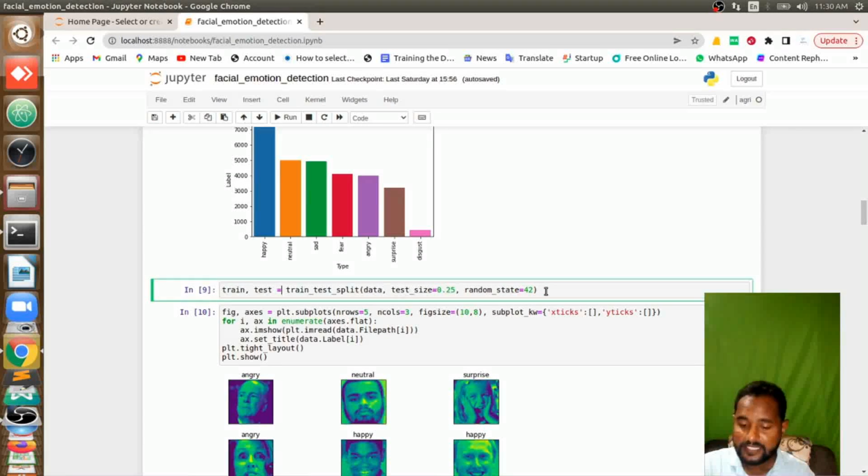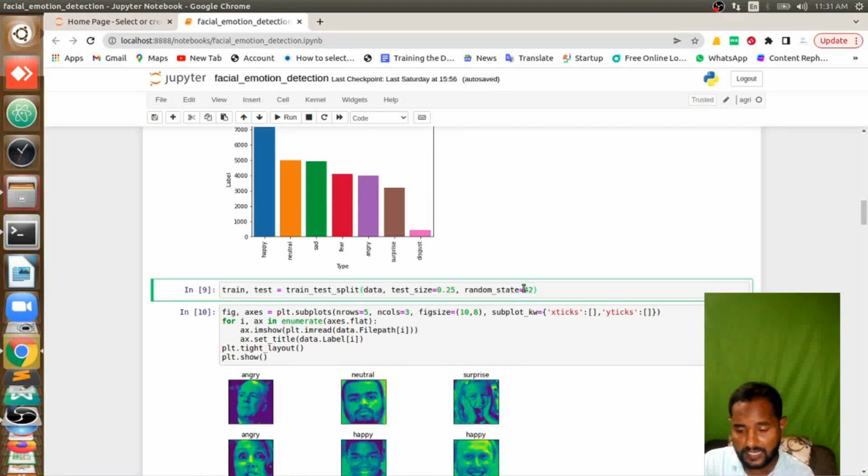Then I am splitting the data for train and test in the ratio of 75 and 25. If you don't know what train split and test split are, you can contact us. Otherwise, I explained in some other videos of my channel. You can go there and get it. Otherwise, I will share a link of some video at the end or in the description. You can visit there and you will get to know. I explained with a clear example what a train split and test split is. Here I am going to split my data, testing 25% and training 75%.